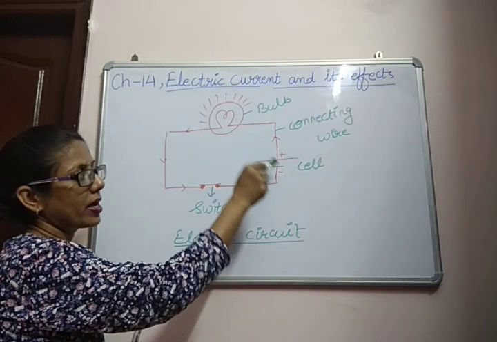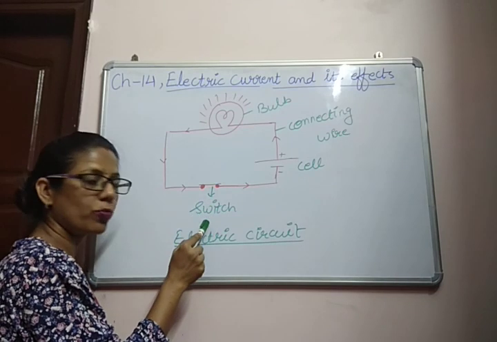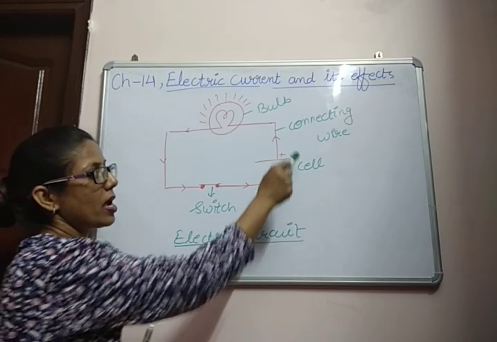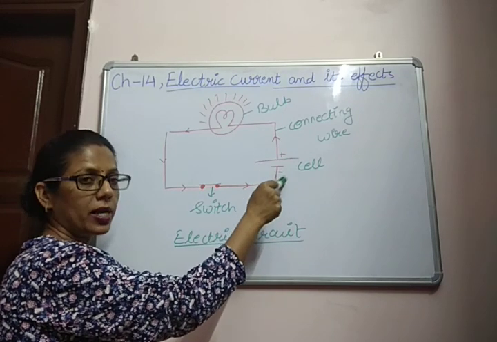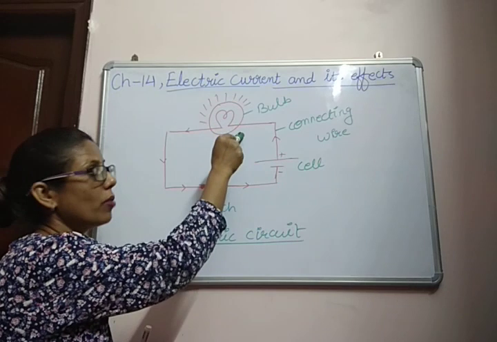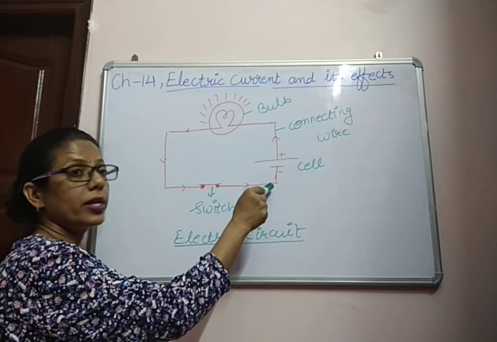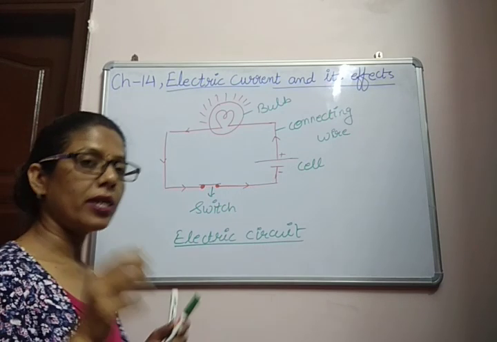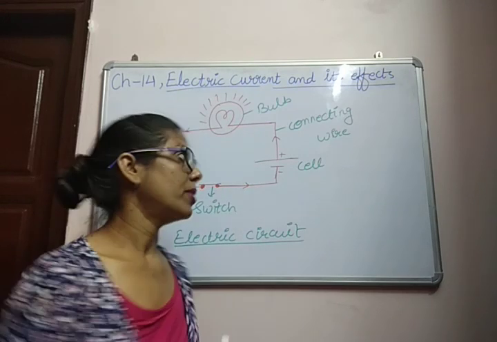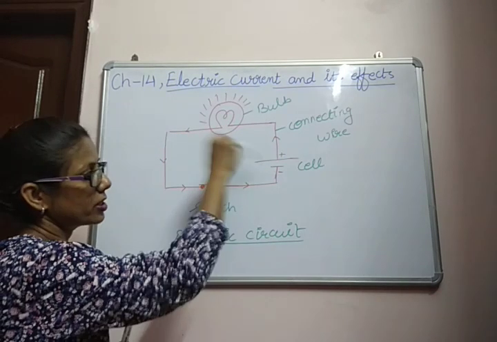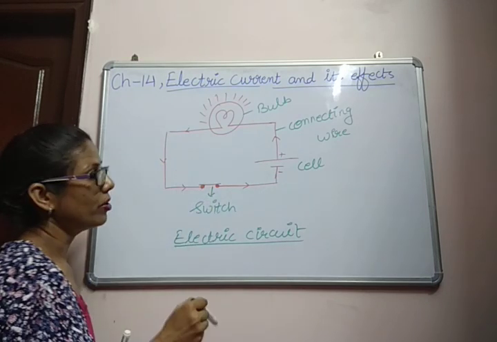This is the connecting wire, this is the cell, and this is the switch. You can see the switch is in the on position, which means current is flowing. The cell is the source of electric current, and it has two terminals, a positive terminal and a negative terminal, and this is the symbol of the bulb. So you can see the current is flowing from the positive terminal to the negative terminal. Always, the current in an electric circuit flows from the positive terminal to the negative terminal. So also in this circuit the electric current is flowing from the positive terminal to the negative terminal.